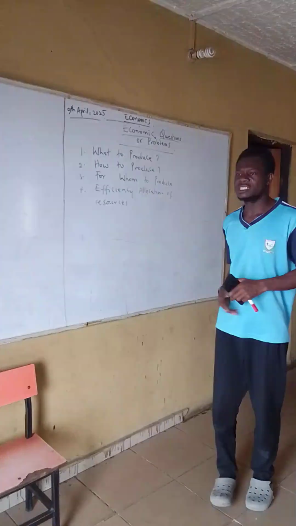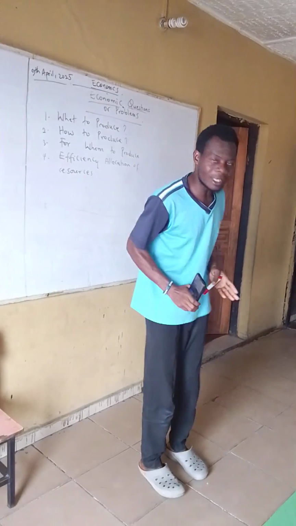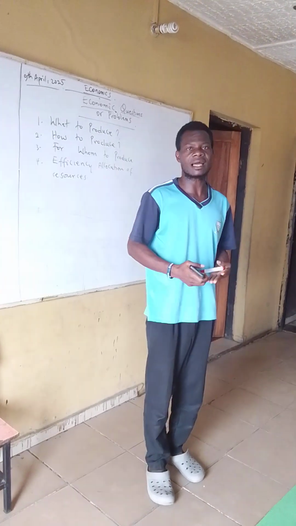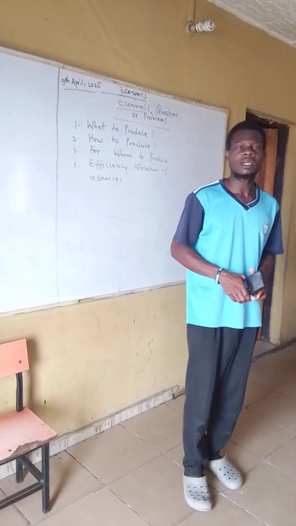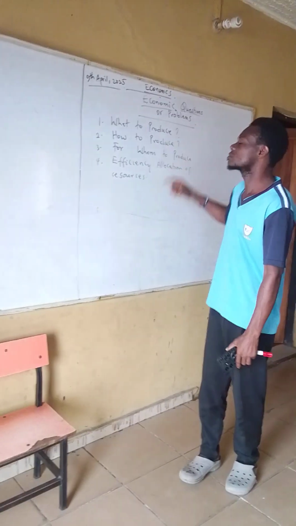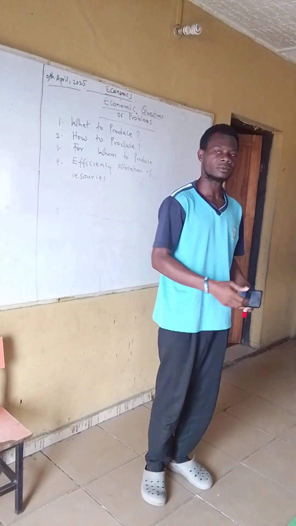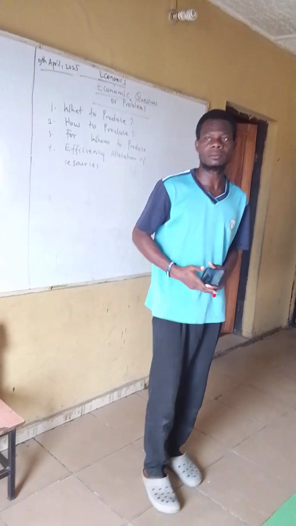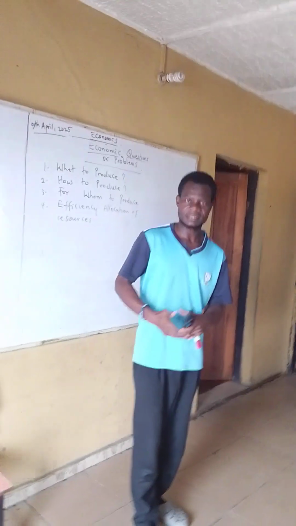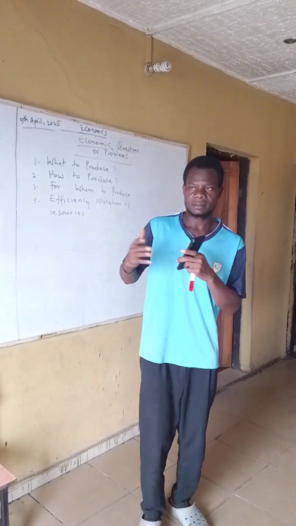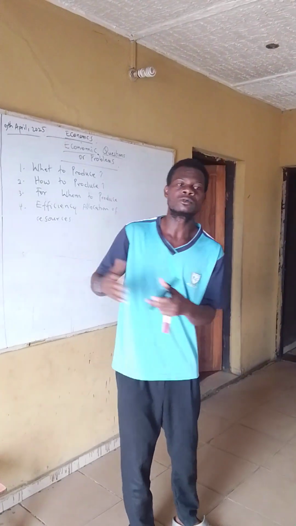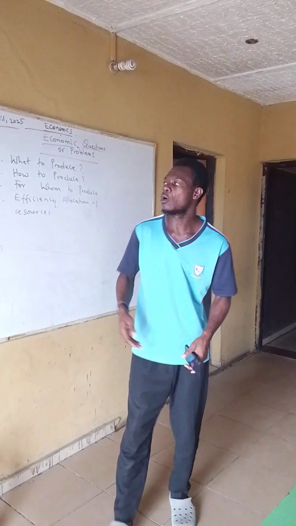For whom to produce? That is, after solving the questions or problems of what to produce and how to produce those particular items that human beings need, who are the people we are producing for? Who are the people to use this thing? That is for whom to produce. Is it the middle income class, lower income class, or the high income class? Is it the schools we are producing for? Is it the farmers? Is it the medical doctors and the health sectors? That will be like for whom to produce.